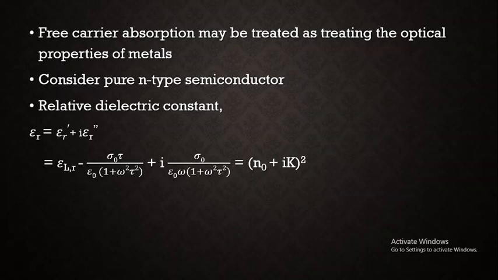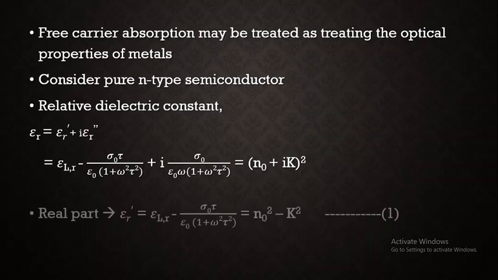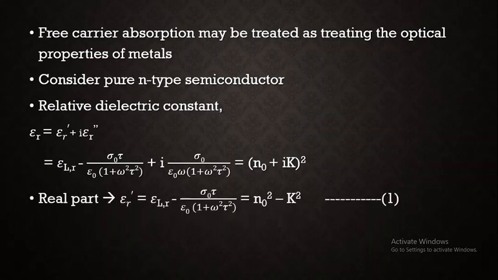When you separate the real and imaginary parts, we get the real part epsilon r as the lattice term minus the term due to free carriers, which will be equal to n naught square minus k square.